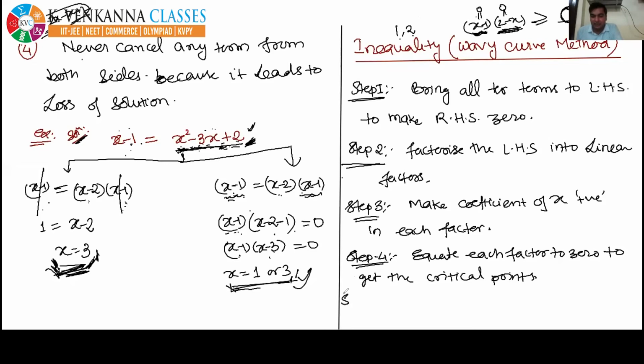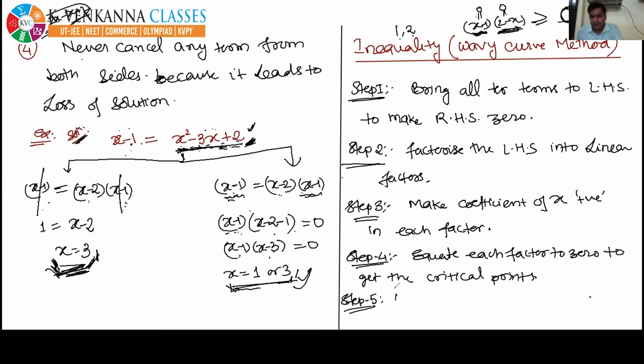And the last step is to draw the wavy curve. Wavy curve means, sorry, let's make it complete. Before drawing the wavy curve, I must mark all these critical points on the number line first.